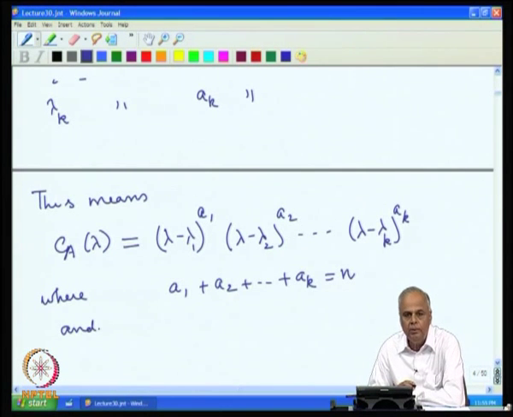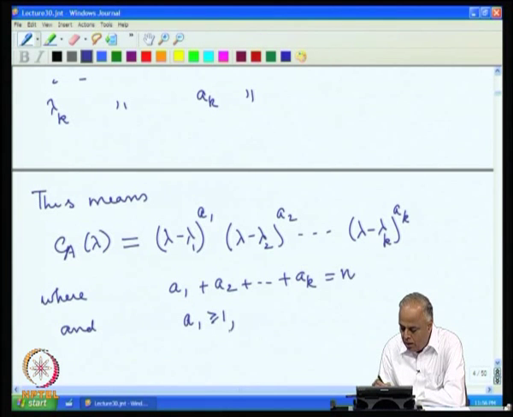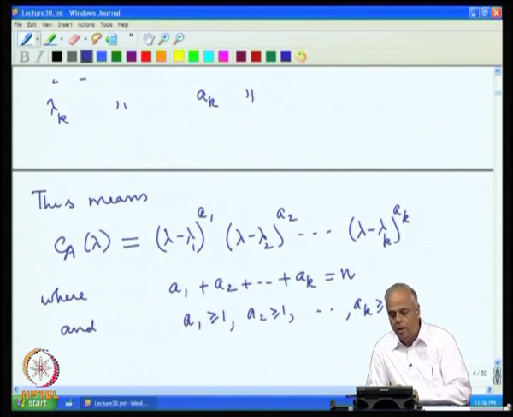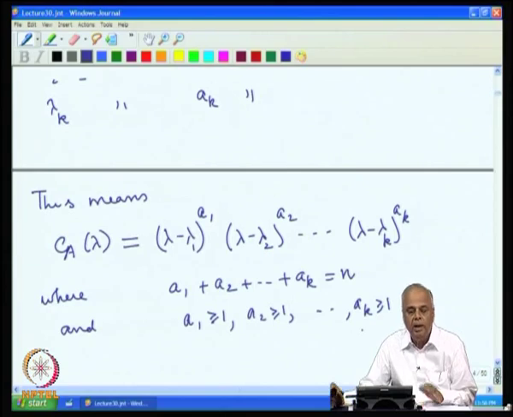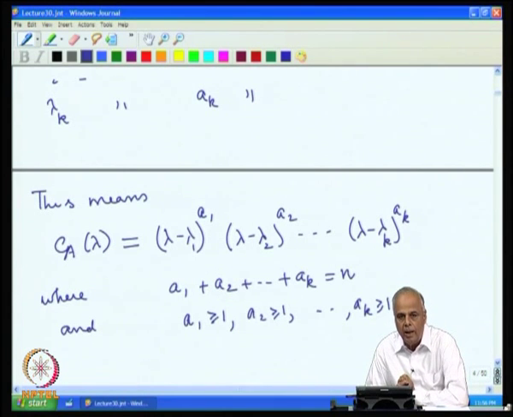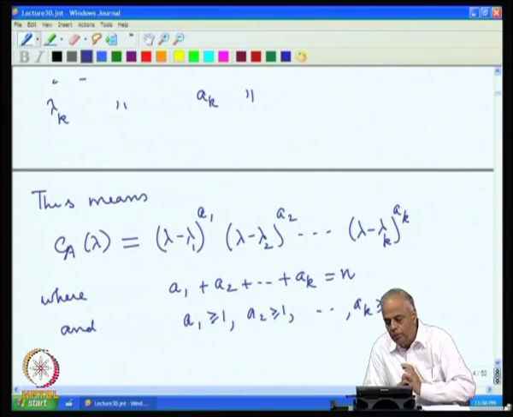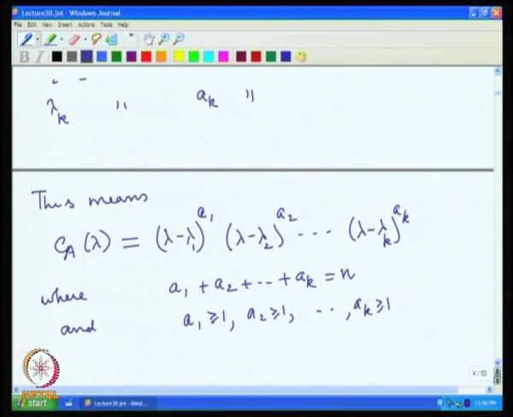Since lambda 1 is a root, lambda minus lambda 1 must be a factor of c_A(lambda). So, a1, a2, ..., ak must each be greater than or equal to 1. Therefore, if lambda 1, ..., lambda k are the distinct roots and their multiplicities are a1, ..., ak, then the characteristic polynomial has the standard factorization.